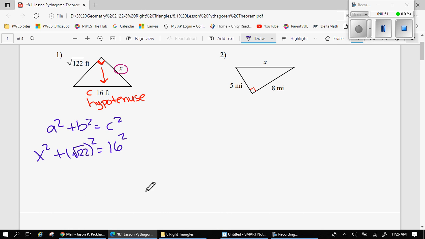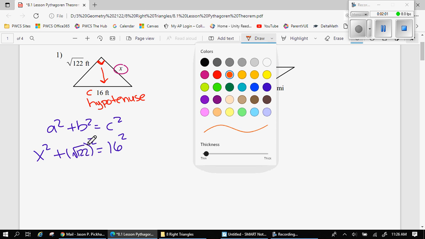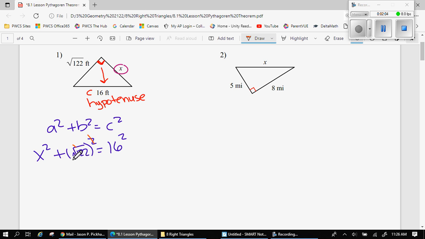And so some things to point out here. We can square using the calculator. You can always use the calculator. But whenever I have a squared and a square root, those are opposite operations. And so this squared and this square root will cancel. So whenever you square a square root, it's just going to be that number left over. And then I'm going to continue solving this. I'll subtract 122.